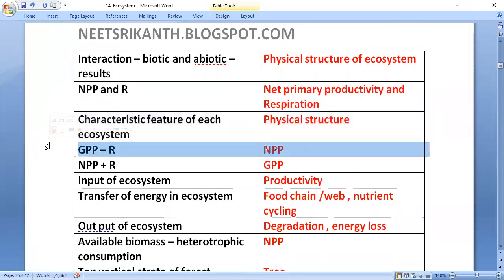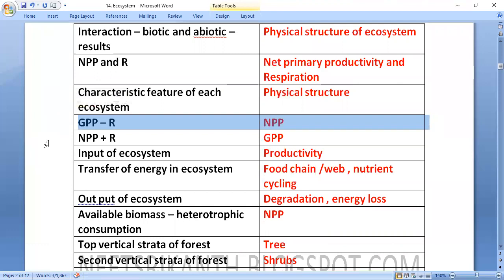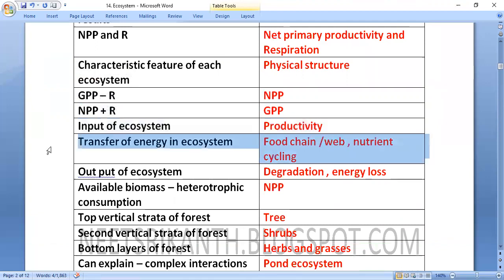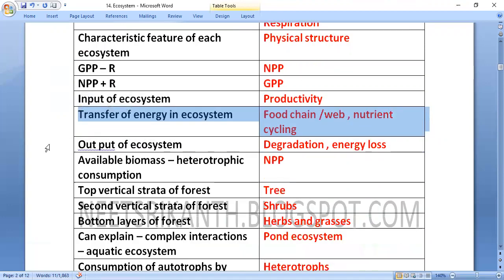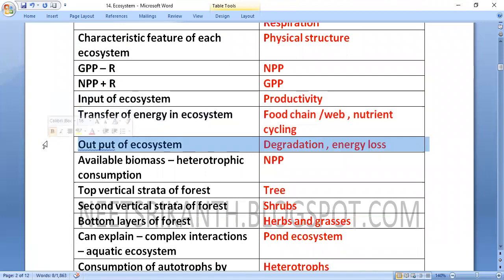GPP minus R, the gross primary productivity of the plant minus the energy utilized in respiration, is equal to NPP. Net primary productivity plus respiration is considered as GPP. Input of ecosystem is productivity. Transfer of energy in the ecosystem in the form of food chain or food web and nutrient cycling. Degradation and energy loss are considered as output of the ecosystem.